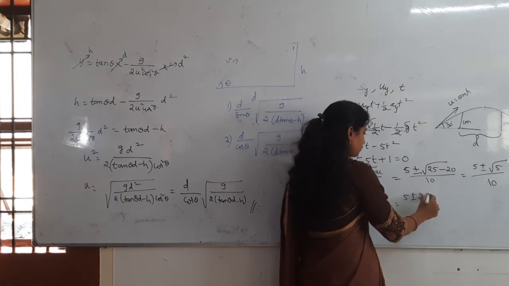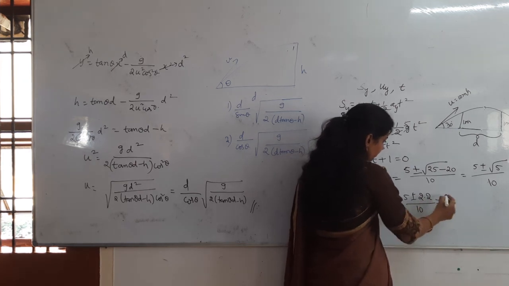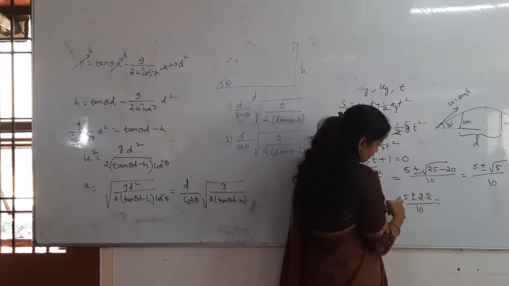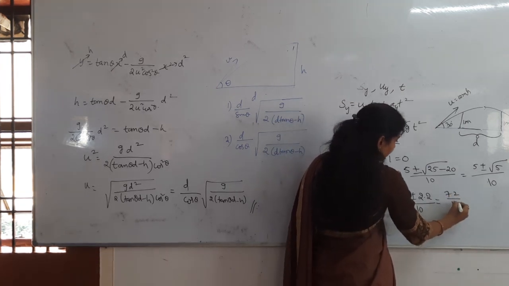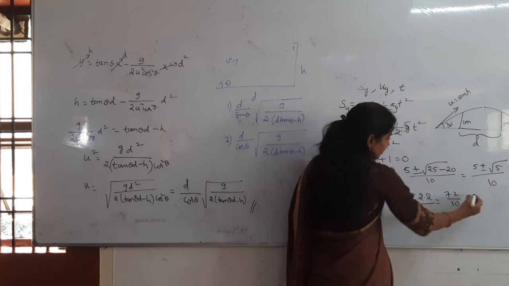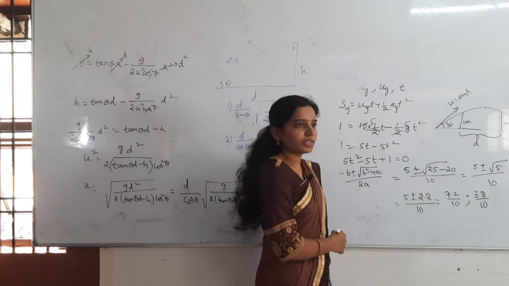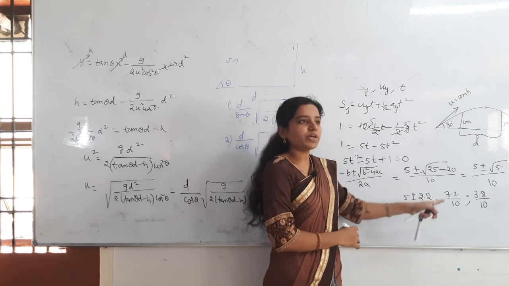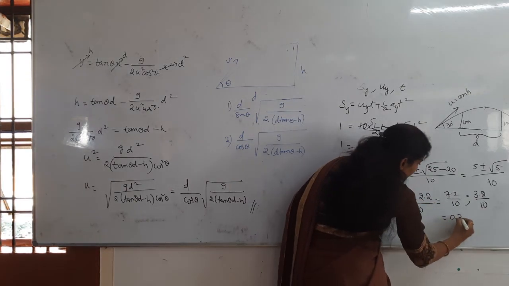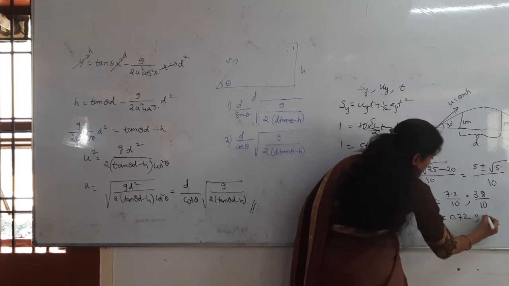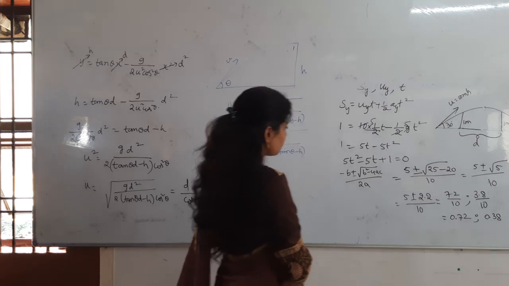Let me take 2.2. So here what will we get? 7.2 divided by 10. One more is 3.8 divided by 10. These are the roots you will get. 7.2 divided by 10, what will you get there? 0.72, one of the roots. Another is 0.38. 0.72, 0.38.